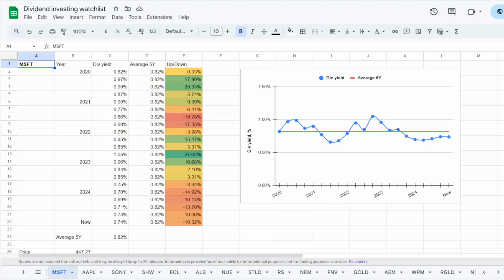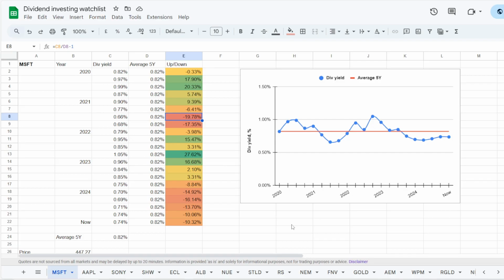Now for the last metric, we are taking a look into the current dividend yield and comparing it to its 5-year average. For that, we are using my dividend investing watchlist on Google Sheets. So currently Microsoft is trading at a dividend yield of 0.74%, and on average in the last 5 years we've seen it at 0.82%. Now the worst dividend yield to get into the stock was back in 2021 with 0.66%,